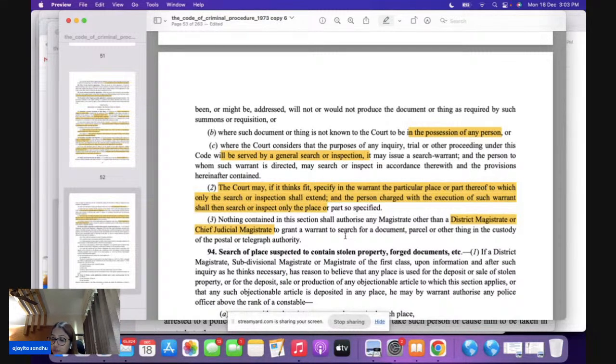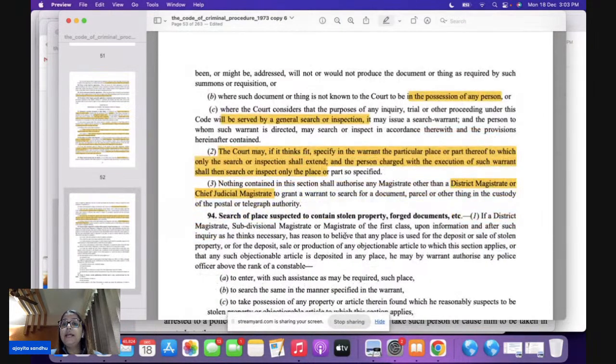But remember one thing. If there is any other person, let's say judicial magistrate first class, who makes a search in the case of the postal or a telegraph authority, this search is going to be void. You cannot do it. It is just the DM or the CGM who have the power here.